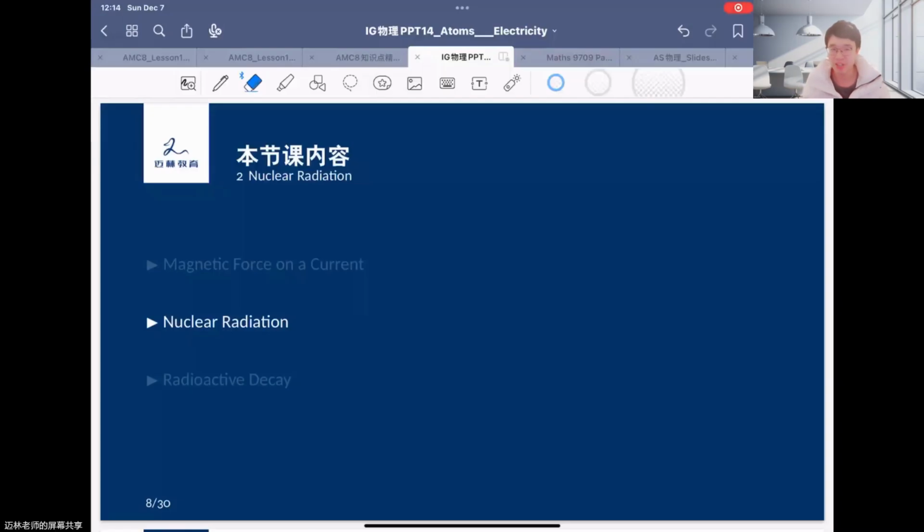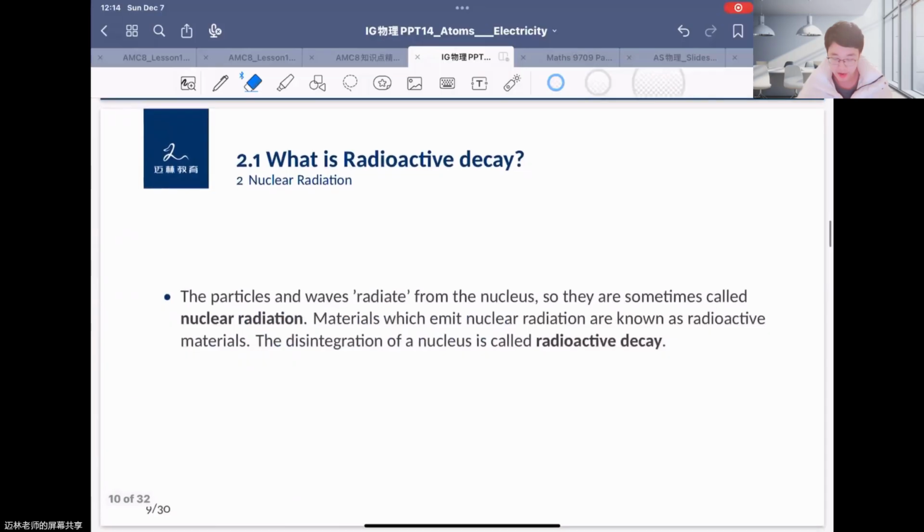Okay, hello guys. Today our topic is about nuclear radiation. For nuclear radiation, we can find here a basic definition about radioactive decay.